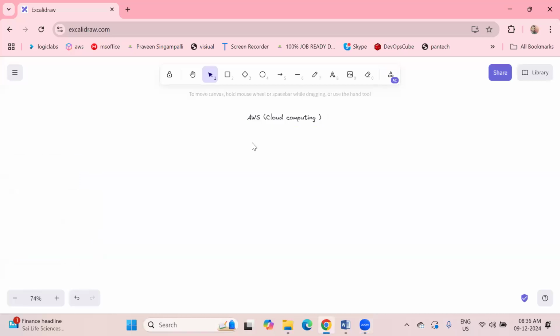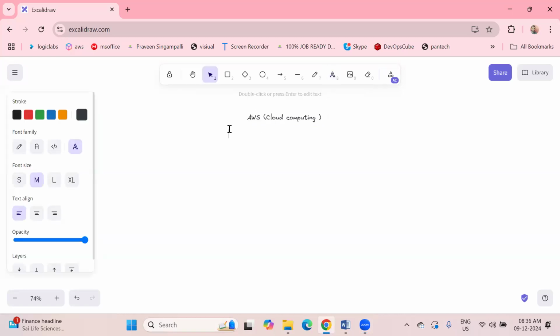So first thing, what is cloud computing? Before going into cloud computing, we are going to learn AWS, which means Amazon Web Services. As usual, all people are aware of this. Amazon Web Services is provided by the Amazon company.